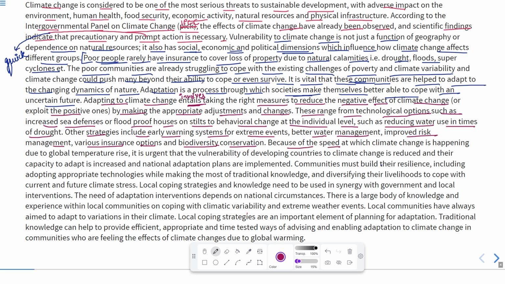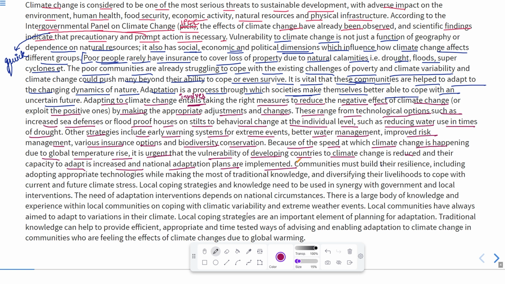Because of the speed at which climate change is happening due to global temperature rise, it is urgent that the vulnerability of developing countries to climate change, meaning the weakness of developing countries, is reduced and their capacity to adapt is increased, and national adaptation plans are implemented.